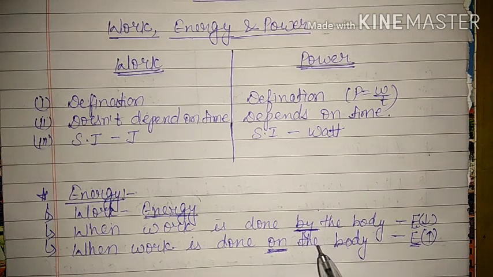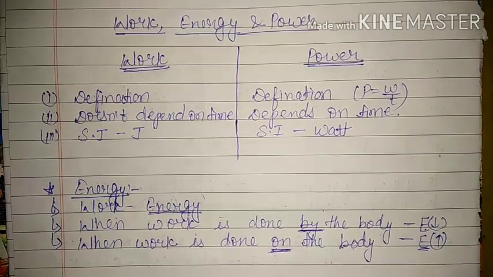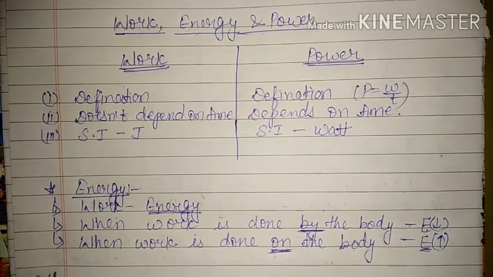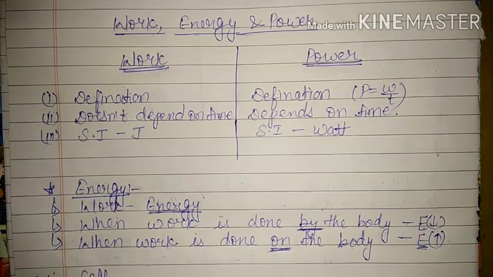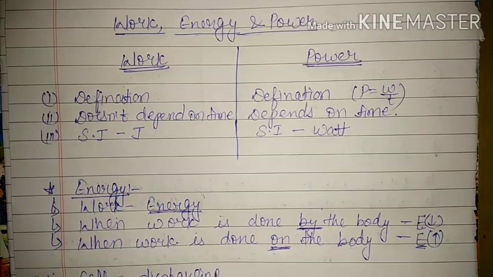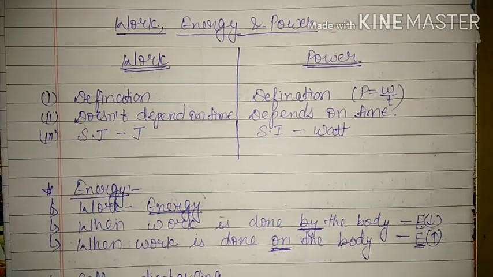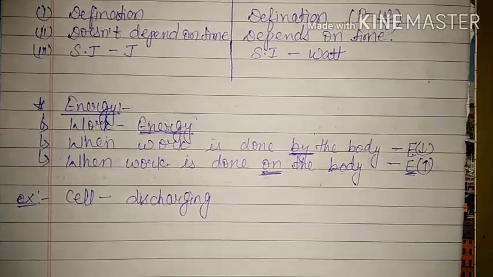And when the work is done by the body, then its energy decreases. If you take, this is one practical example. If you take one more example, you can take charging and discharging of a cell. So in the case of discharging, that means initially, the cell is having some amount of energy